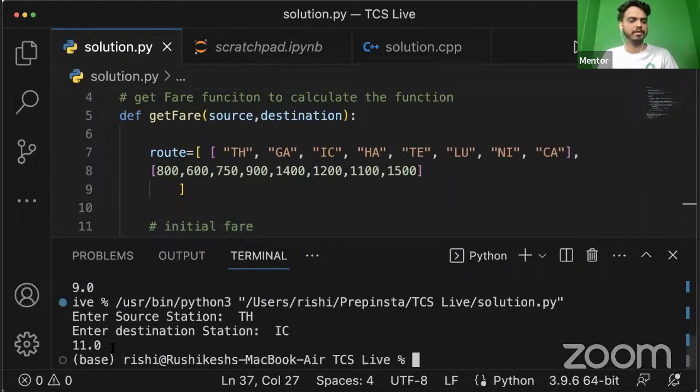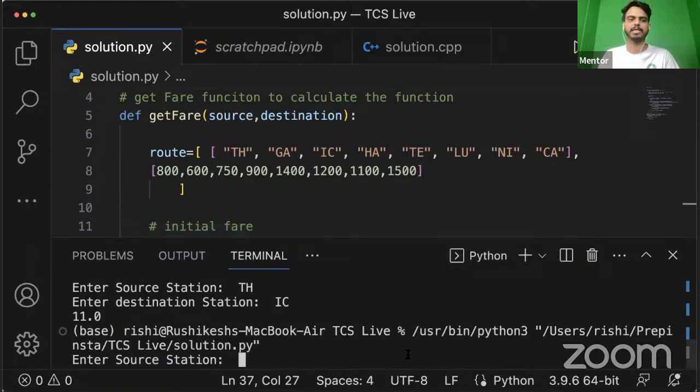So we have the fare for this as 11. Now what happens if I put the source and the destination as the same? Let's try that as well. Again we have to run this code, and as expected in the question, whenever we put the source and the destination as the same, it is supposed to give us invalid.